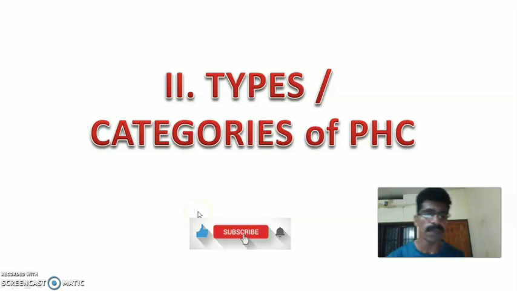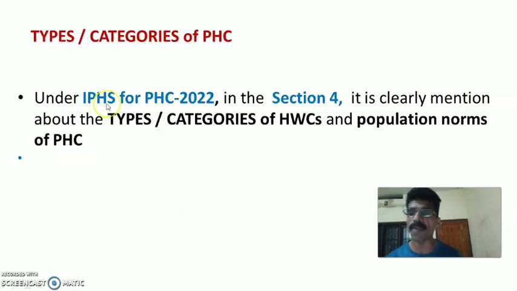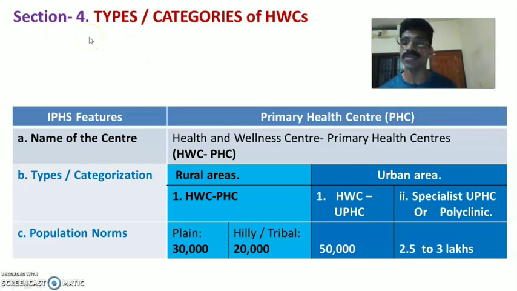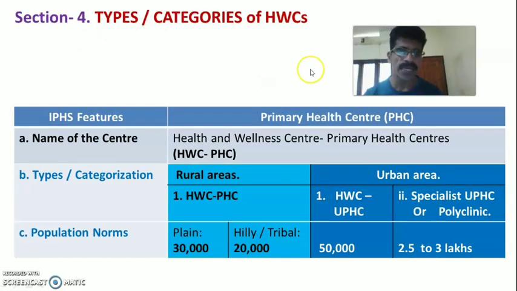Types or categories of primary health center. Under Indian Public Health Standards for PHC 2022, in section 4, it is clearly mentioned about the types or categories of health wellness centers, primary health center, and its population norms or population coverage. Section 4 of IPHS 2022 PHC explains in detail about the types and categories. Primary health center under Ayushman Bharat is renamed as health and wellness center, primary health center, and it has rural and urban types.